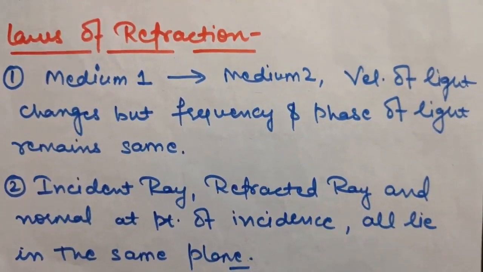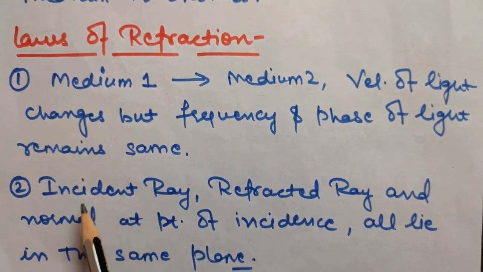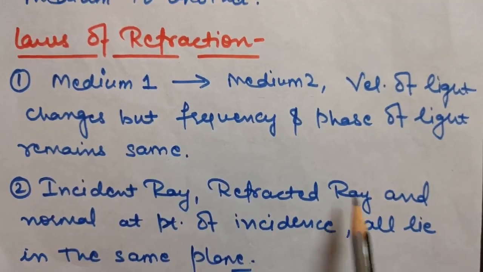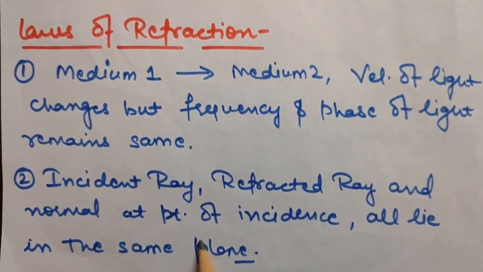The second law is just the same as the laws of reflection. It says the incident ray, the refracted ray and the normal at the point of incidence all lie in the same plane.